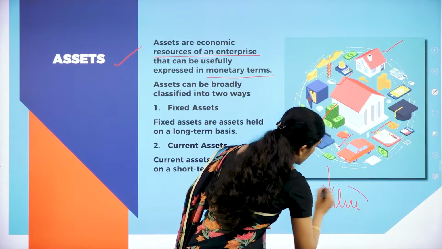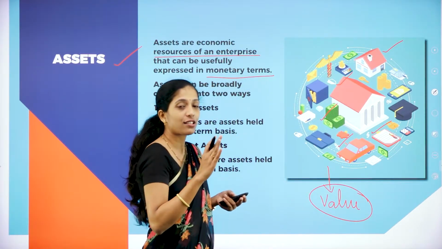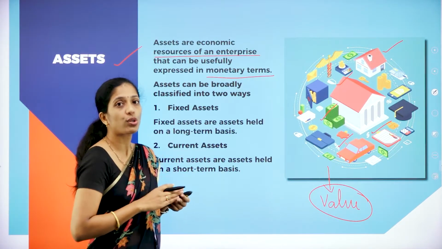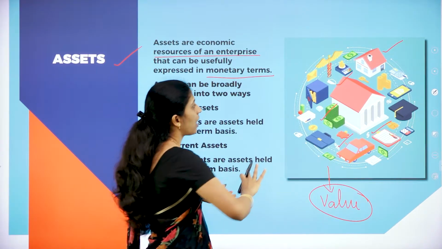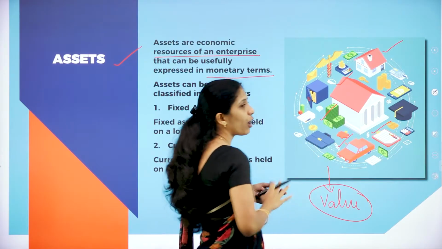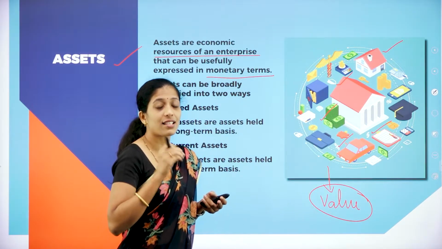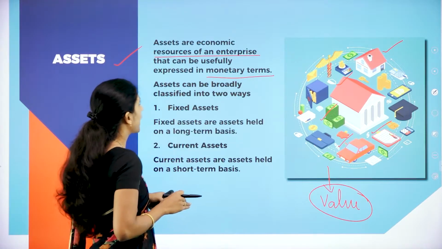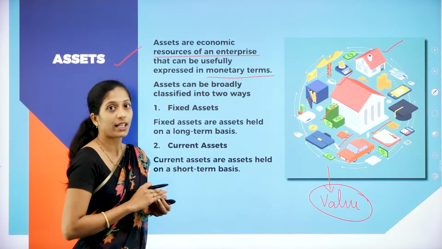It should have certain value in the business, that is called as what? Assets. So assets are economic resources of an enterprise. So these are all what? It is an economic resource which contains certain value. Economic resource of an enterprise that can usually be expressed in monetary terms.